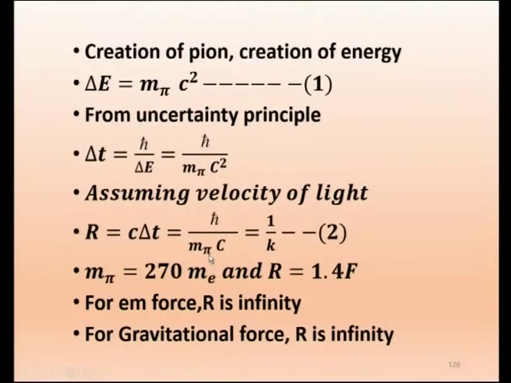Therefore, the force has infinite range, and the particle involved in that field, the graviton, must have mass 0. This is the logic he gave. And for the nuclear force it is 1.4 Fermi. Therefore, he said the field particle is not a zero mass particle, it has a mass of 270 MeV. That is it. Now, we will go to a more theoretical approach.